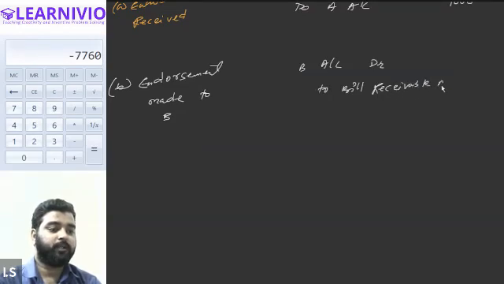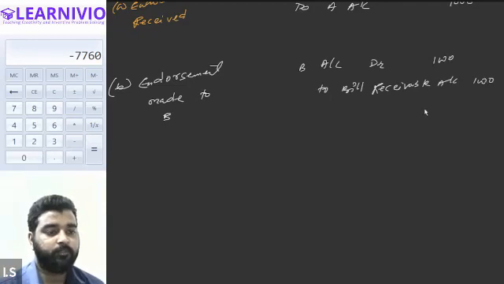Bills receivable account, amount 1000. Tell me everyone, is this clear?